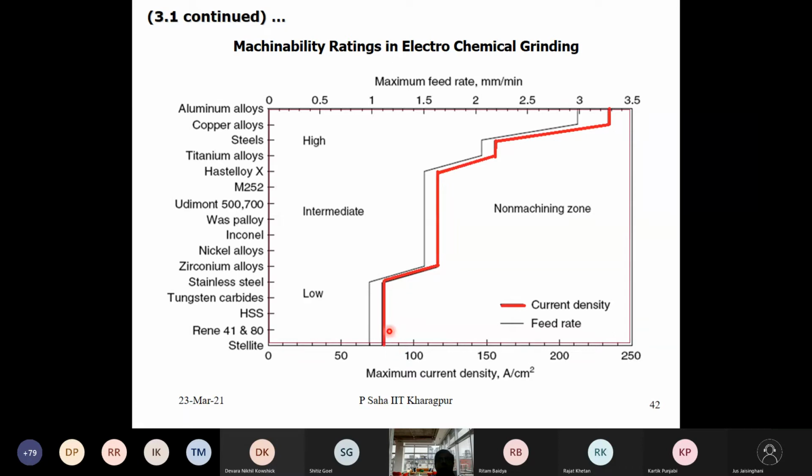As I said, whenever you have a high material removal rate, obviously your feed rate can be high. And whenever you have a low material removal rate, your feed rate is low. You see, this is the color of the feed rate, this is the color of the current density. You see the feed rate and the current density are more or less matching. So this is how different materials respond when they interact in the ECG process.